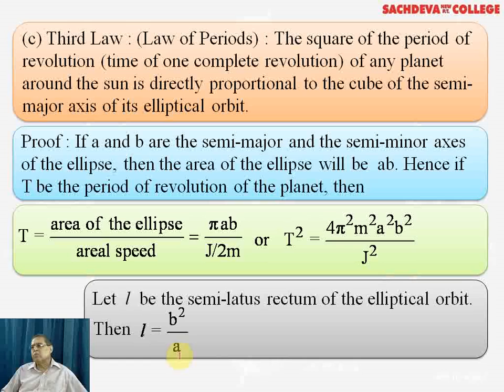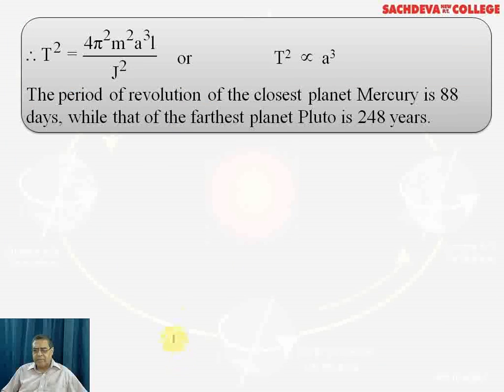Now compare T square with a cube, because pi, m, L, J, etc. are constant. So we have found that T square is proportional to a cube. A or r is the same thing: the distance of the planet from the sun.